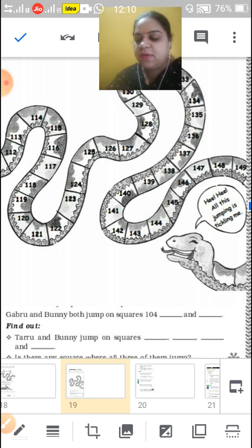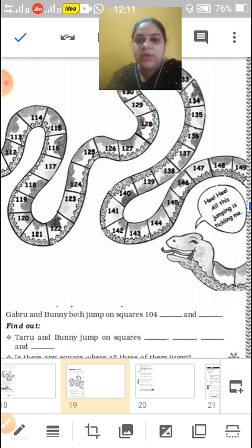In this, Bunny's 10th jump is on which number? Now if Bunny jumps on the 10th number, how will he jump? From 99 he starts: 99 plus 10 into 5, because he was jumping up to the 5th number. So 99 plus 50 is equal to 149.